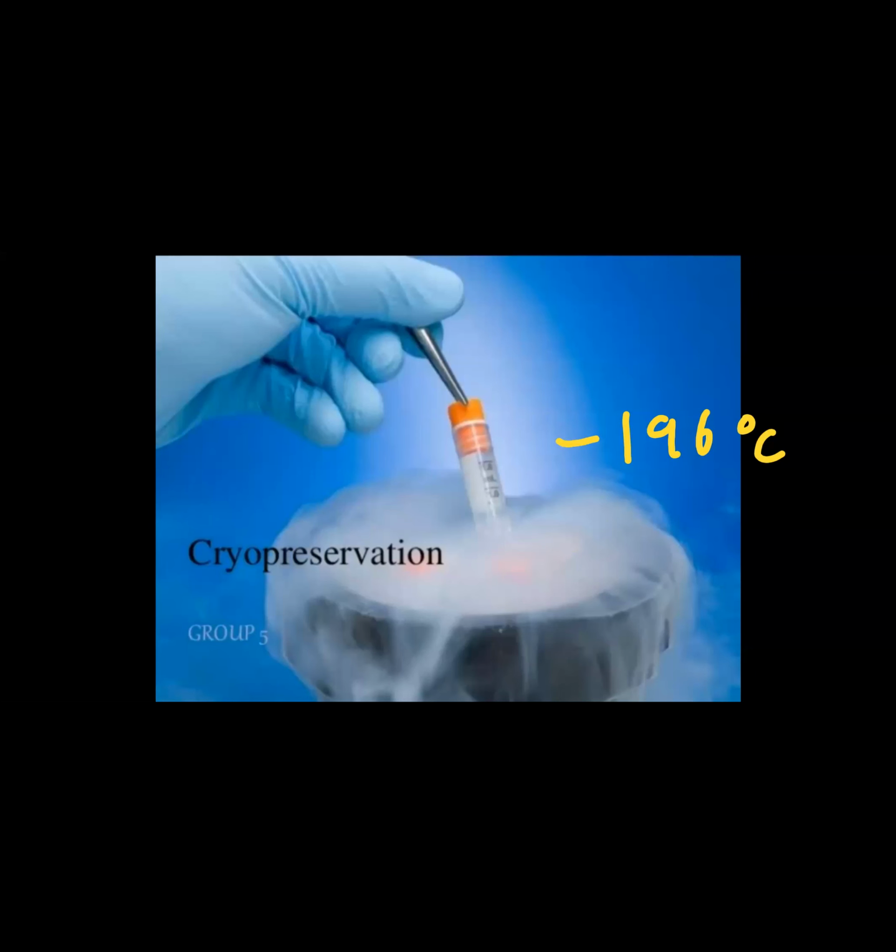So cryopreservation is a method of preservation of living materials at a very low, freezing temperature. Liquid nitrogen is used for such preservation. And normally they maintain minus 196 degrees Celsius to store these materials. Pollen grains are stored in the pollen bank by this technique.